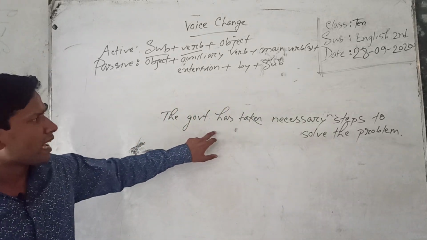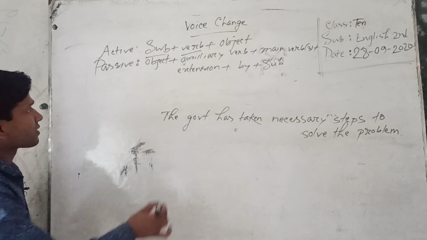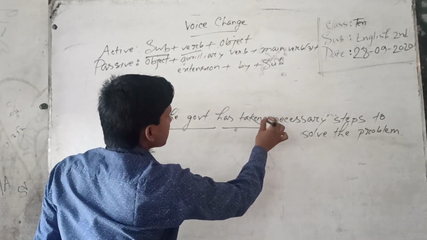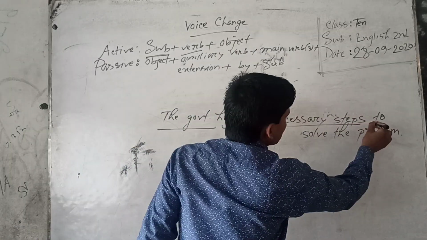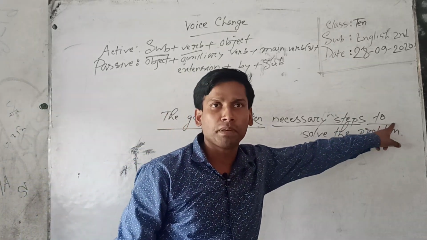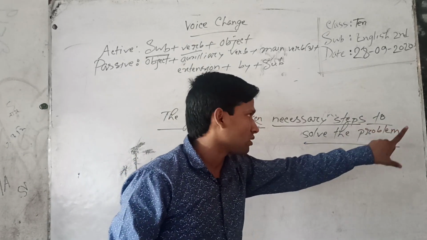The govt has taken necessary steps to solve the problem. Understand? It is active voice. At first subject, the govt, verb, it is main verb, it is auxiliary verb. Then object, necessary steps, it is extension, because in front of this phrase there is preposition. So I have decided we can understand that it is extension.